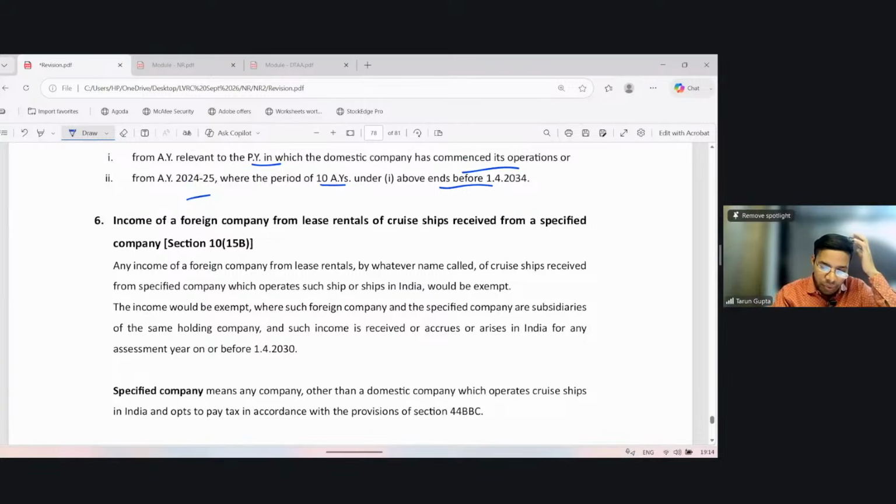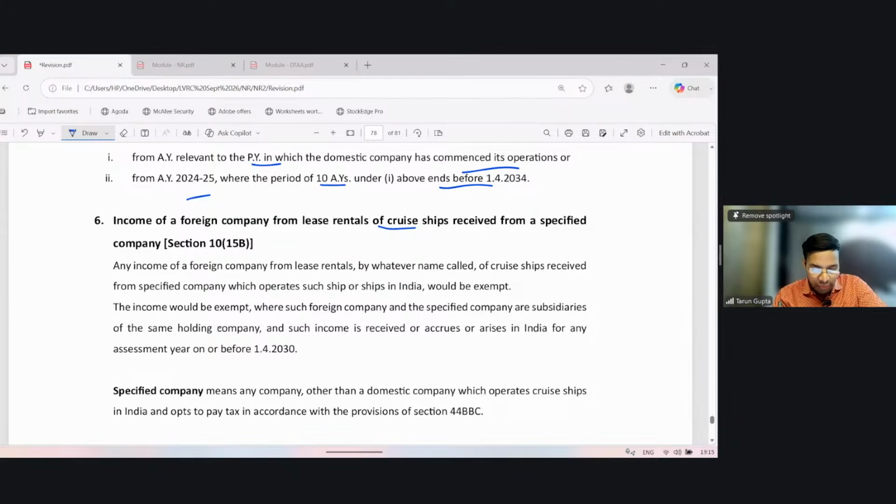Income of a foreign company from lease rental of a cruise ship received from a specified company. So any income of a foreign company from lease rental, by whatever name called, of a cruise ship received from a specified company which operates a cruise ship in India would be exempt.